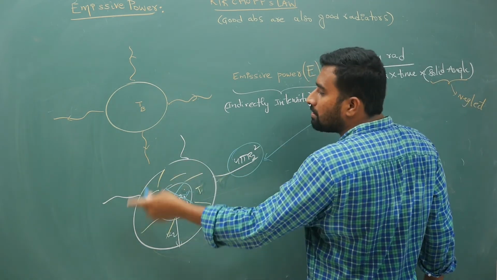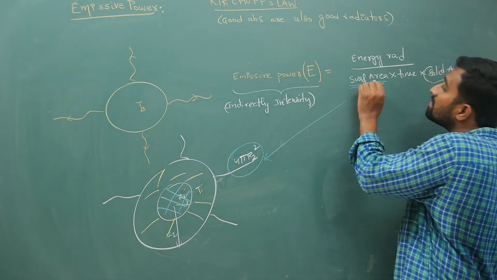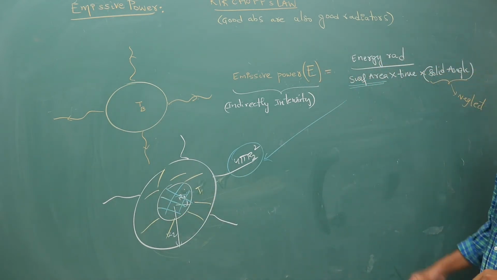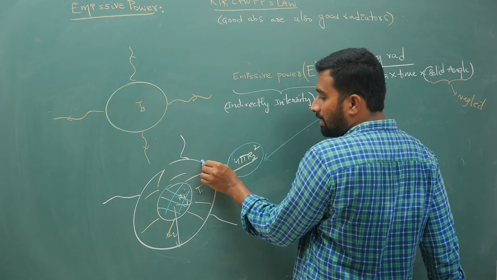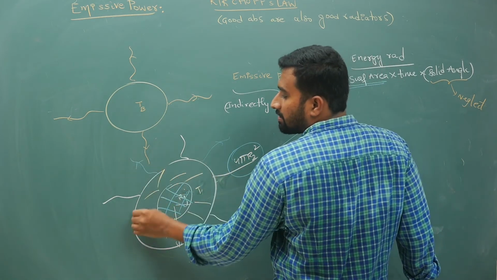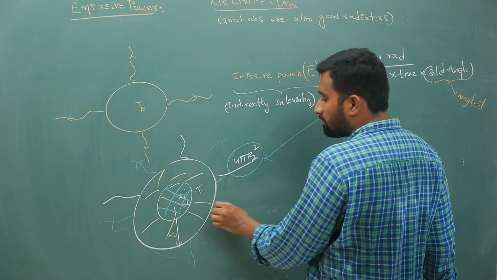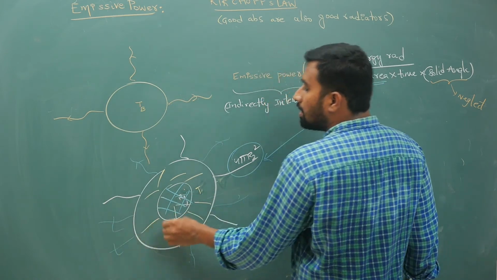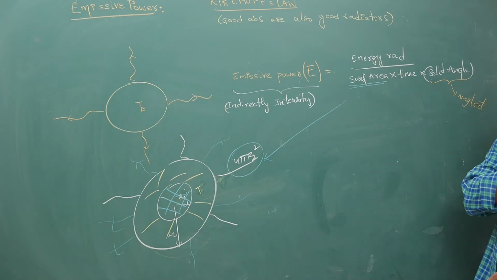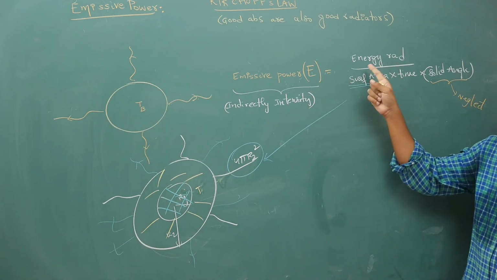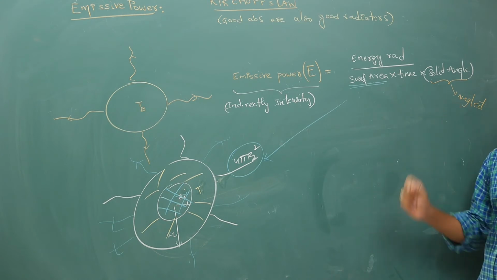If it is a spherical object like this, you have to take this area. Coming to the energy radiated, that energy radiated per unit time from here, I will define, don't worry. There is something called the Stefan-Boltzmann law, so we will talk about how much energy is radiated per unit time. But remember, your definition of emissive power is energy radiated per unit surface area per unit time.